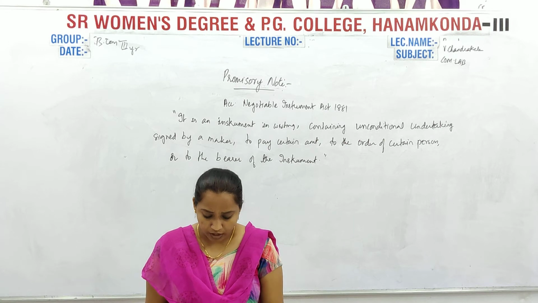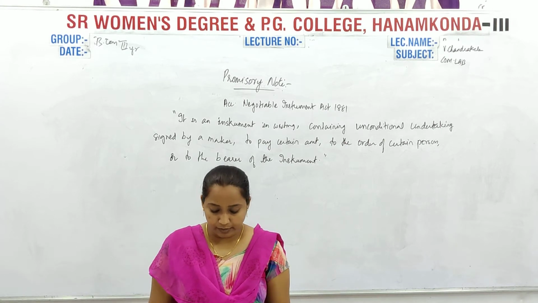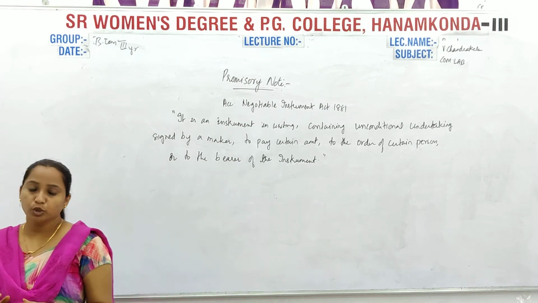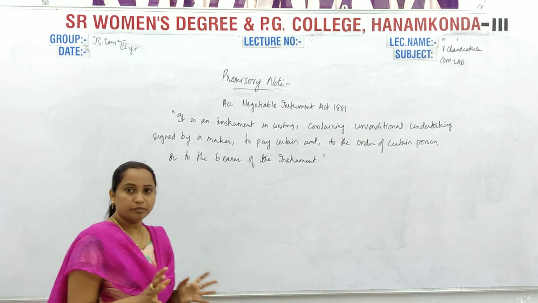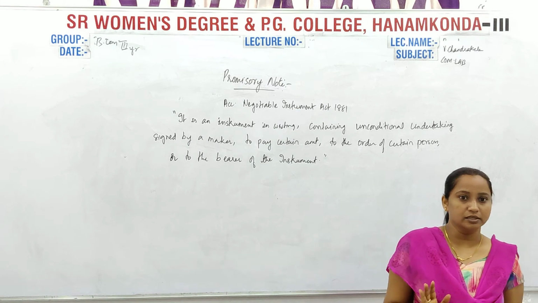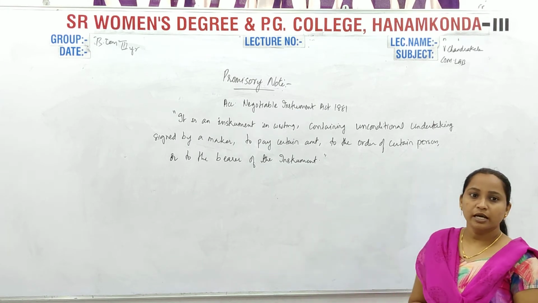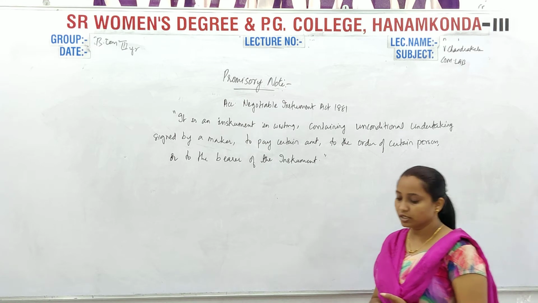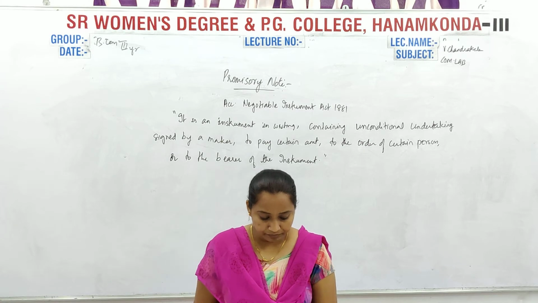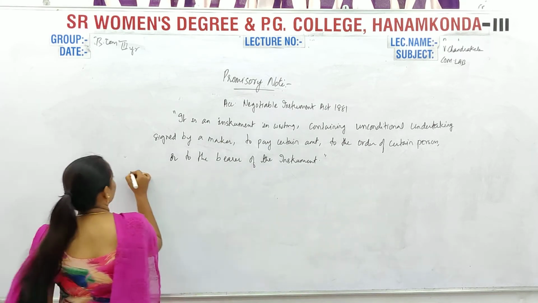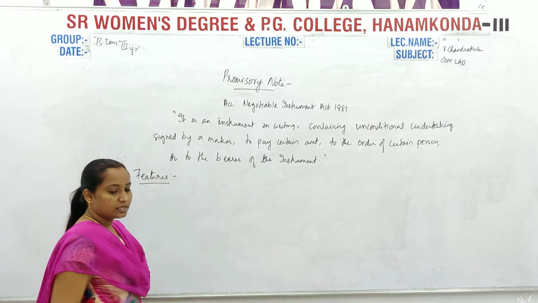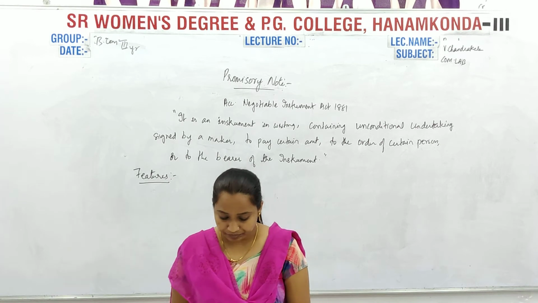In simple terms, it is an unconditional promise made by the debtor to pay some amount to a specific person or whosoever is in charge of receiving the amount. That's it. So this is about the definition of a promissory note. Now we will move to the features of promissory note.